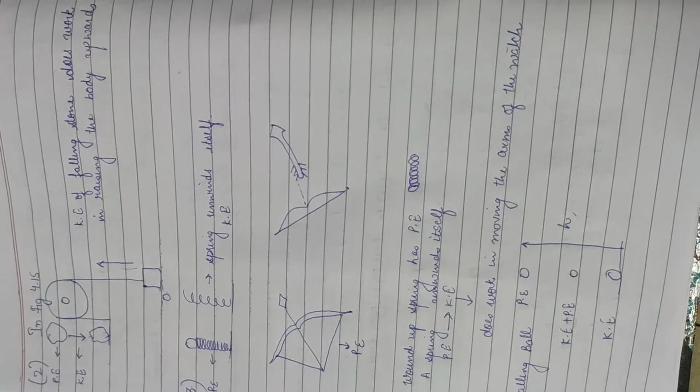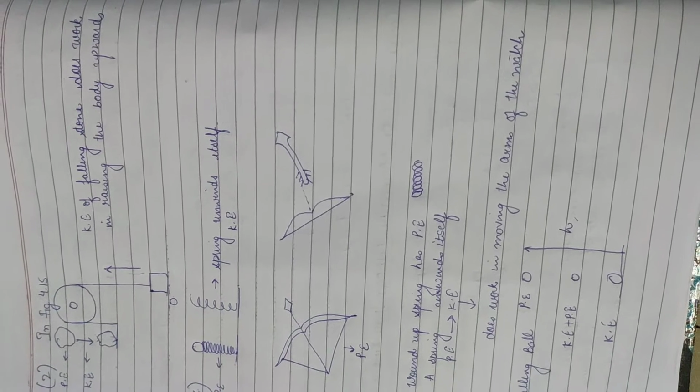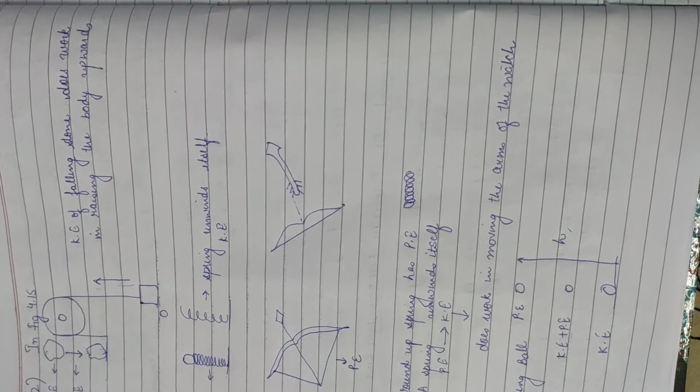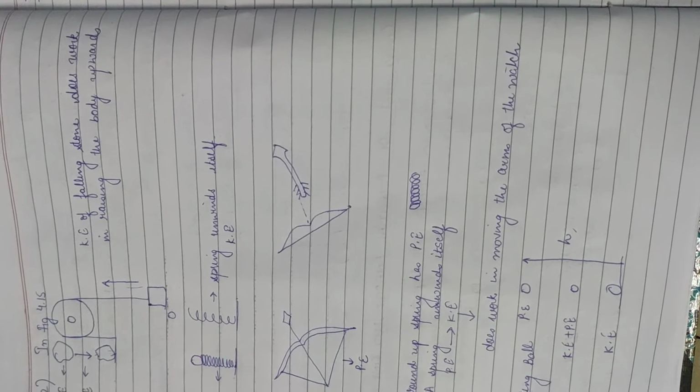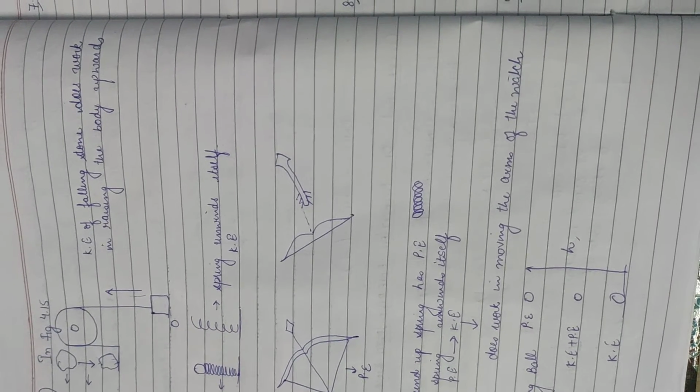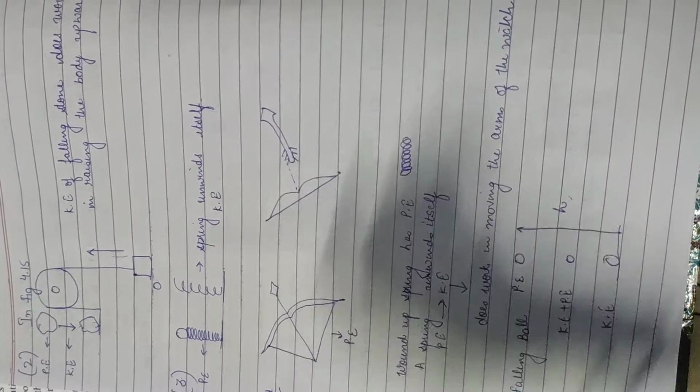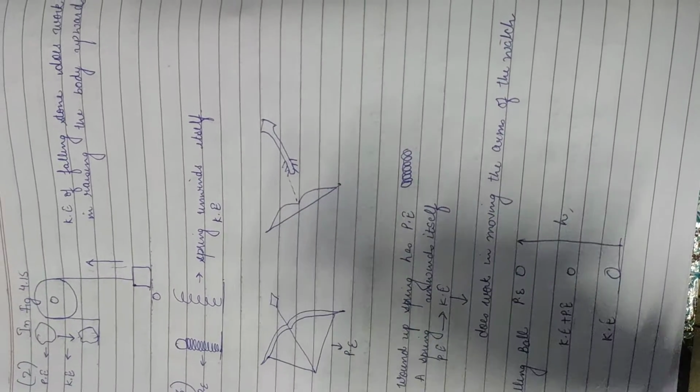Fine, this is having what? Potential energy. And as the spring unwinds itself, the potential energy is changing into kinetic energy. What does the kinetic energy do here? Kinetic energy does work in moving the arms of the watch. The way it unwinds itself, according to that, the arms of your clock move.